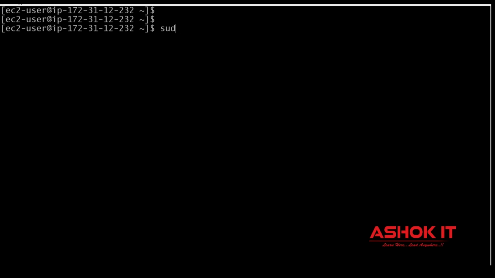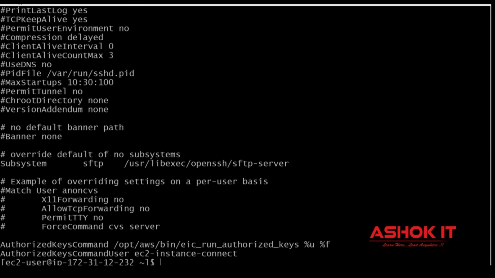That file is available inside the etc directory: sudo cat /etc/ssh/sshd_config. This is the path of that file. I want to print the content of that file using the cat command.